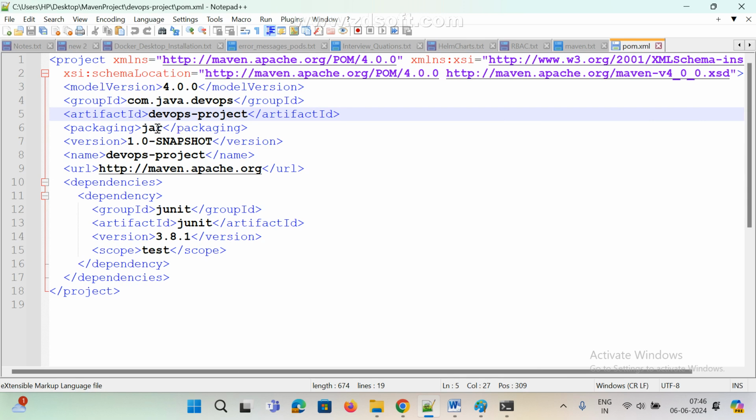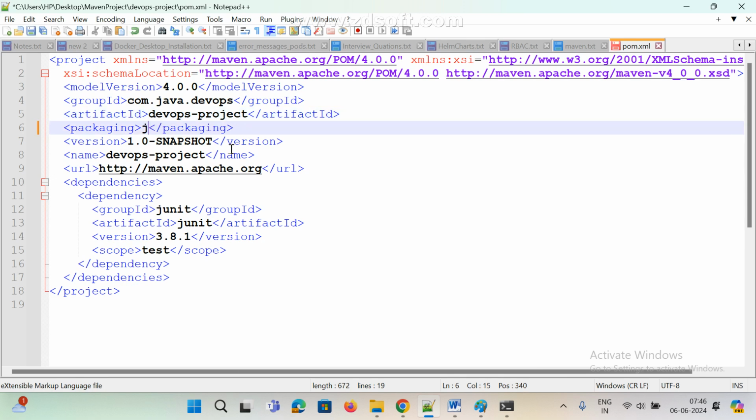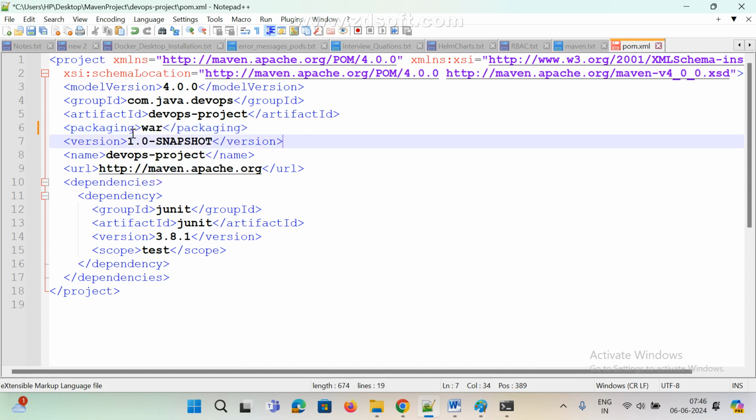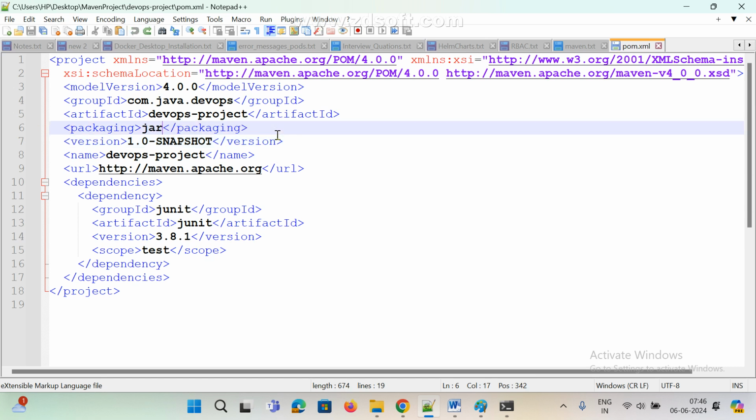Suppose it is jar. If you want a WAR file, here we need to update. This is the main thing in real time also. Mostly I am updating this one also. See here, whether you want a WAR file or jar file or EAR file. The default is jar only.